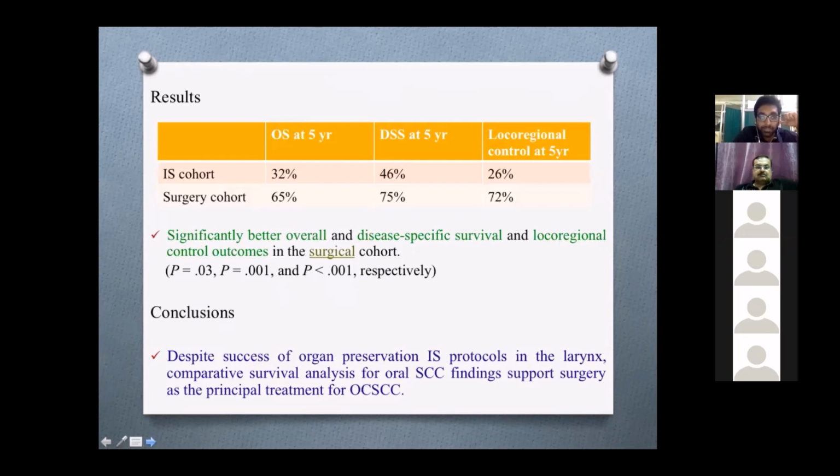The results of this study showed significantly better overall survival, disease-specific survival, and loco-regional control in the surgical cohort. So the conclusion is that, despite success for organ preservation in the larynx, comparative survival analysis in oral squamous cell carcinoma supports surgery as the principal treatment in oral squamous cell carcinoma.